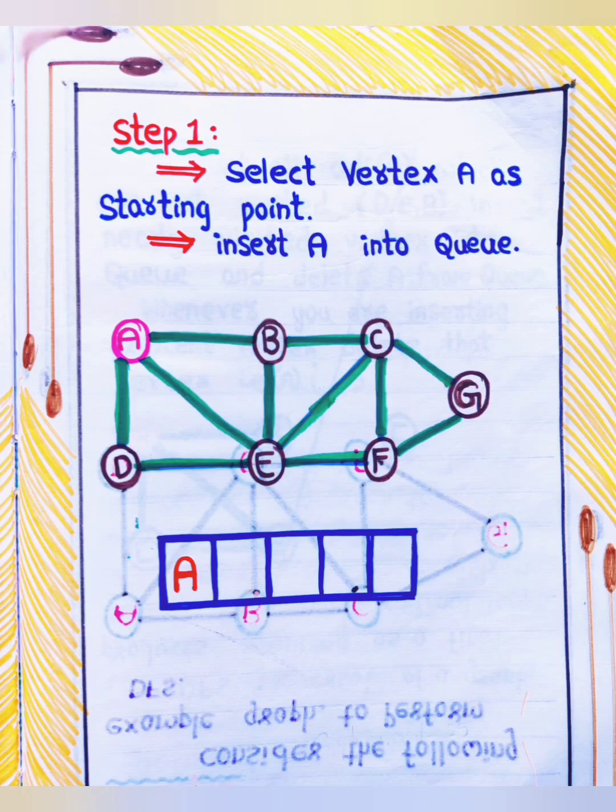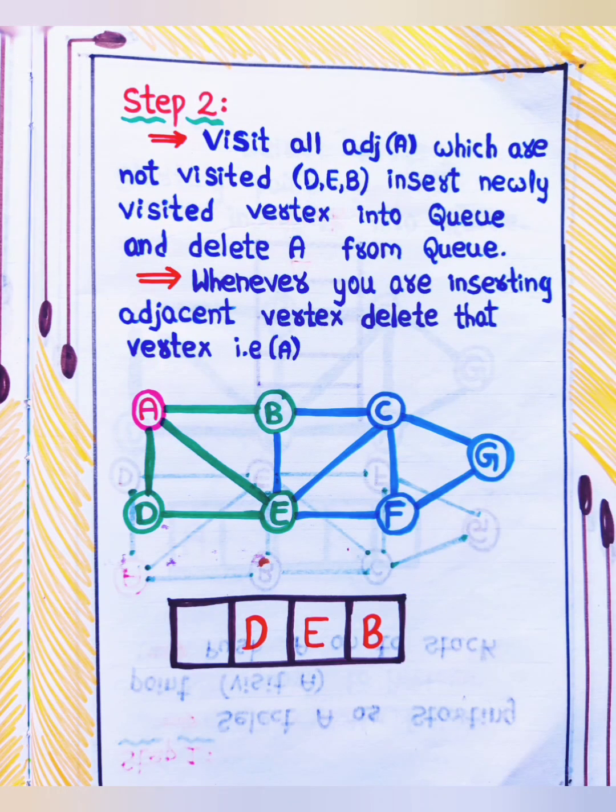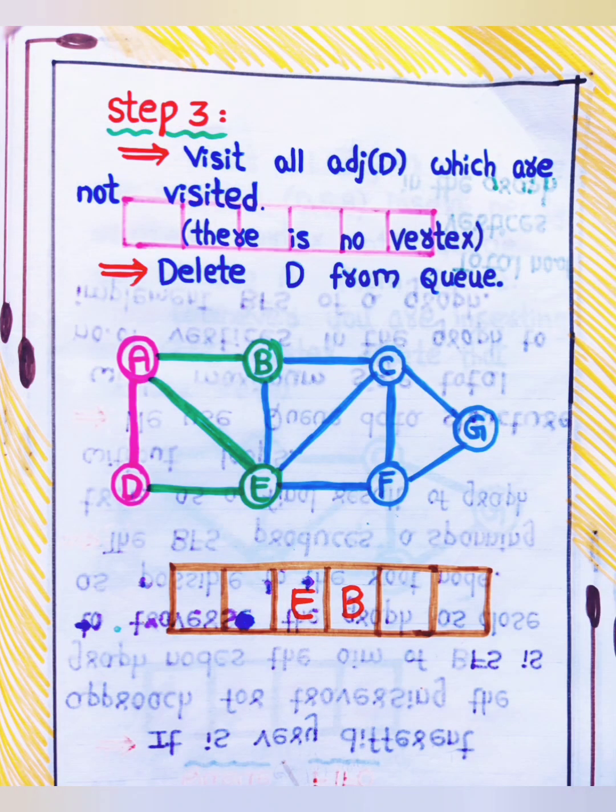Step 1. Select vertex A as starting point. Insert A into the queue. Step 2. Visit all adjacent of A which are not visited: D, E, B. Insert newly visited vertices into queue and delete A from queue. Step 3. Visit all adjacent of D which are not visited. There is no vertex. Delete D from queue.